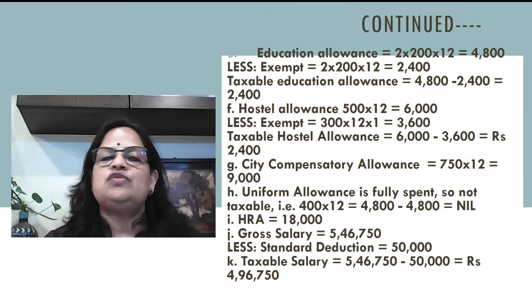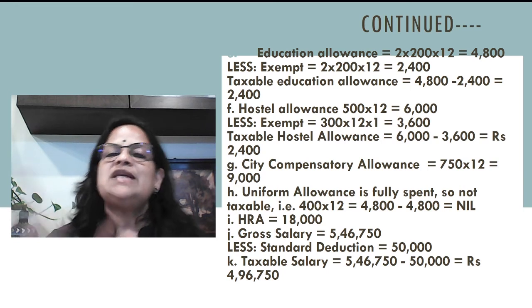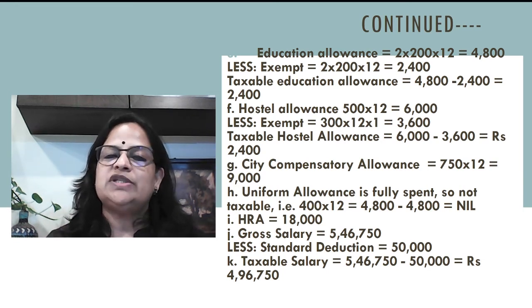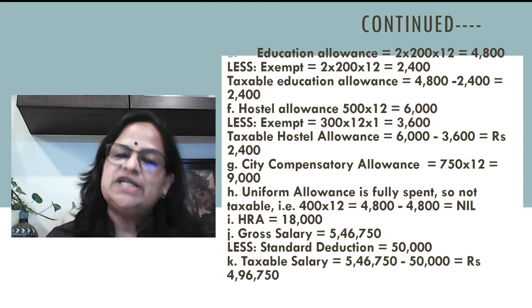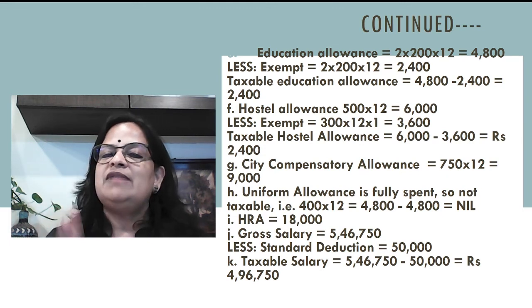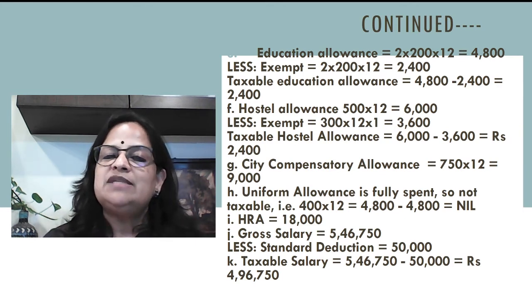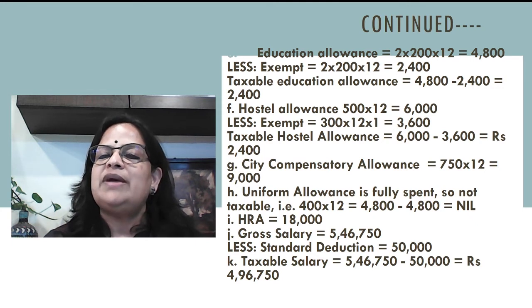It is 2,400. Now hostel allowance, actually he is getting 500. So 500 into 12 is 6,000. Exemption is for own child only. Two children he will get the exemption. It's 300 per month into 12 into 1, 3,600. So taxable hostel allowance is 6,000 minus 3,600, 2,400.